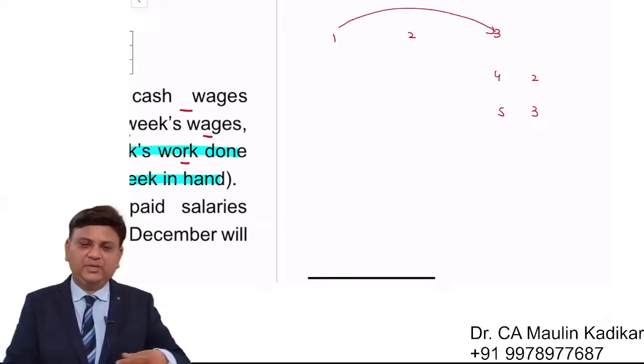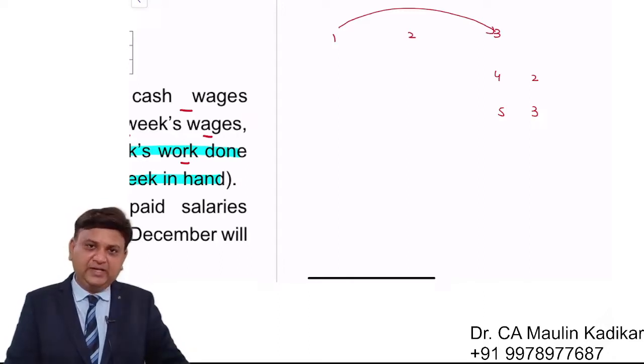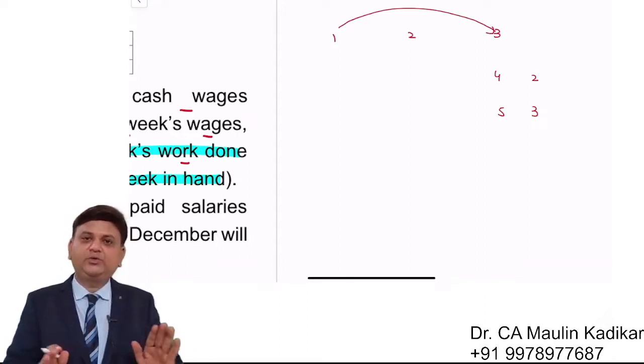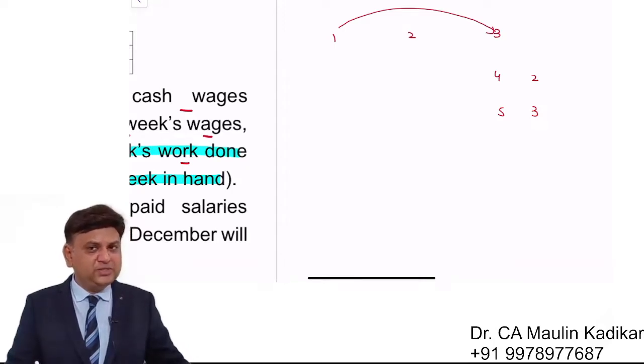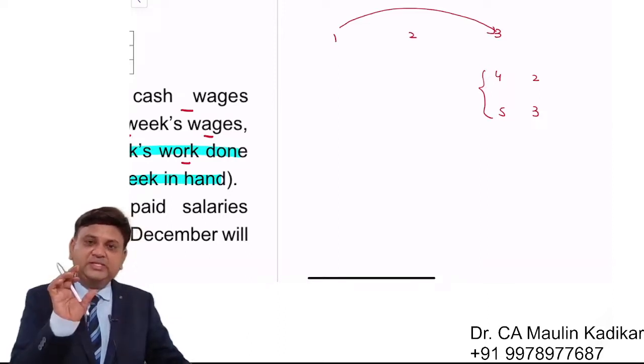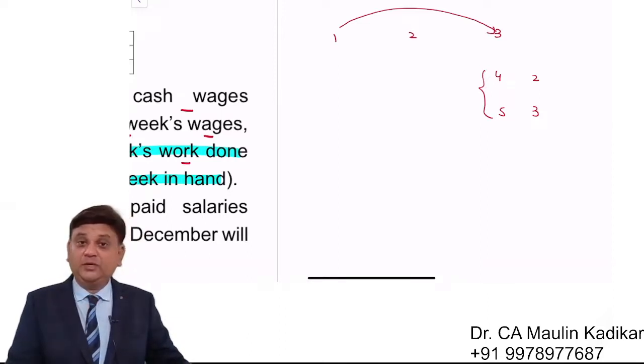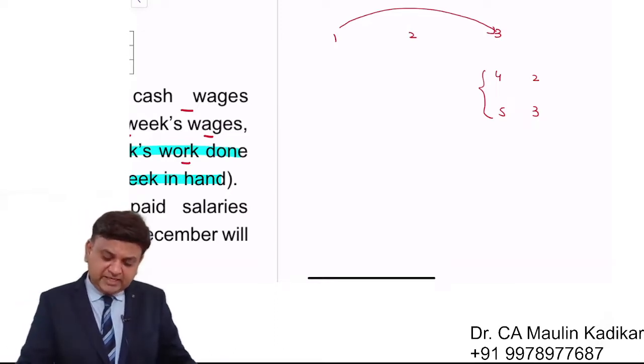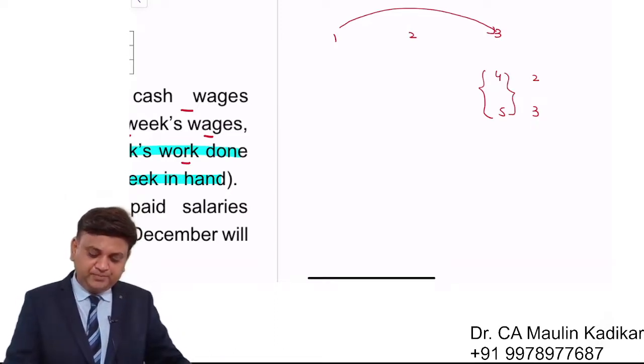And we have told him, let's say whenever you want to leave the factory, you just give a proper notice period to us. If at all you give proper notice period to us, then in that case we will pay the wages to you for this time period in between. If you don't give the notice, then in that case we will not make this payment to you.